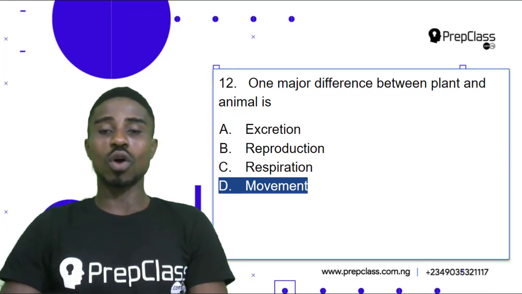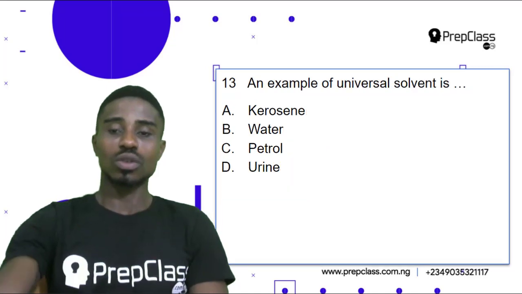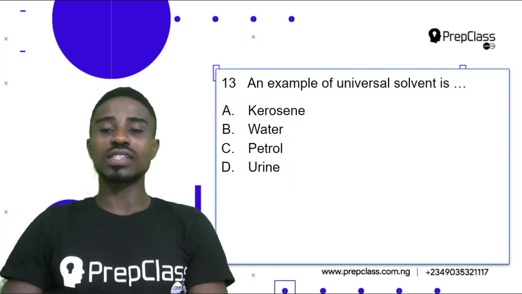Question 12, option D, movement. Let's look at the next question. Question 13. An example of universal solvent is A, kerosene, B, water, C, petrol, D, urine.